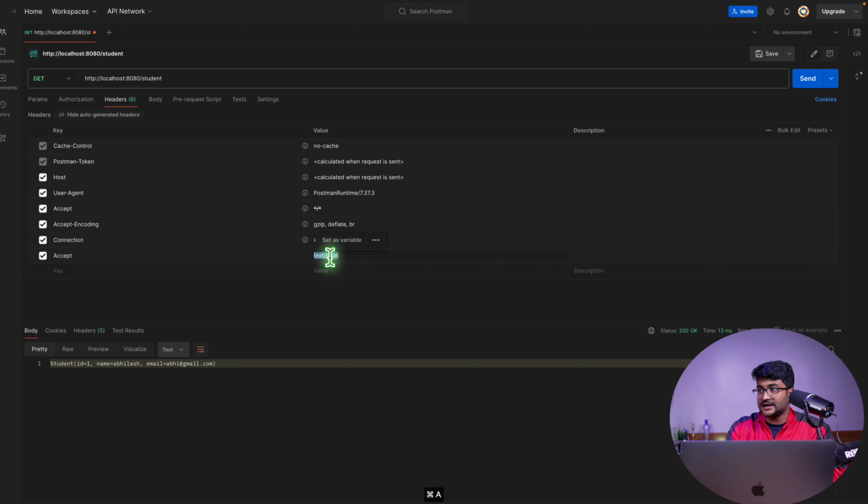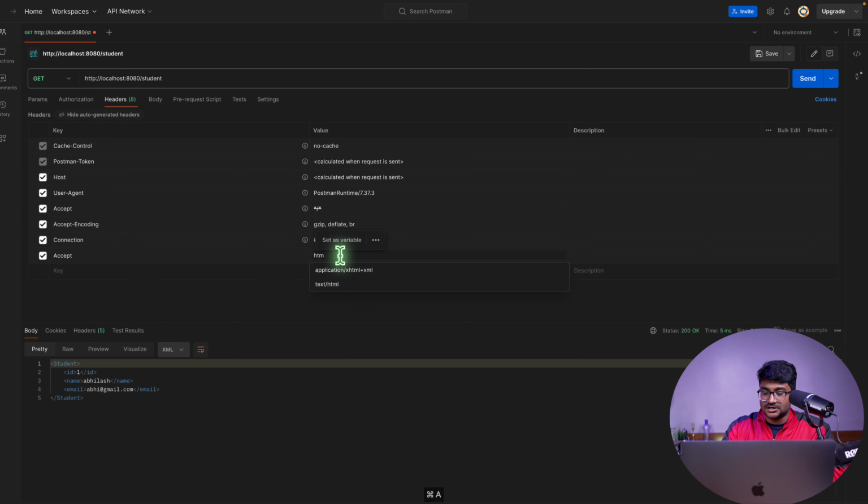I want the data in JSON, and I should get the data in JSON. If you want the data in XML, you can just get the data in XML. And if you want the data in HTML format, you can just look for HTML. But right now, I think we don't have any support for the HTML. So it will give us the problem.